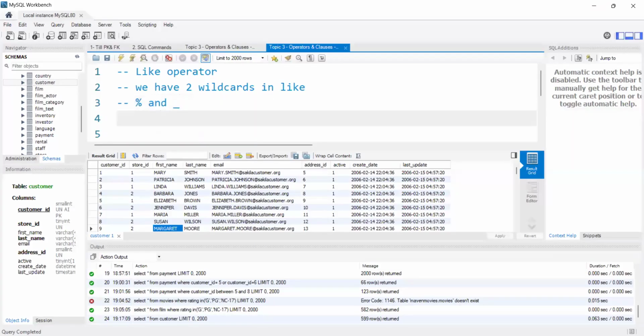Okay. These two are wildcards in like operator. What it means in the sense, this is percentile symbol, right? Whenever we use percentile symbol, that means any number of characters.